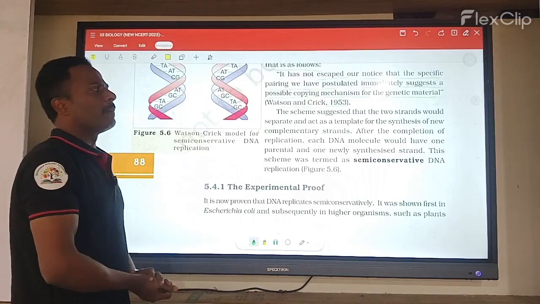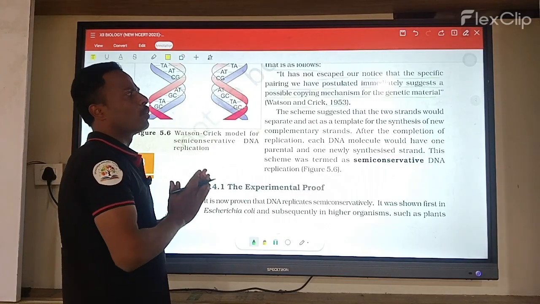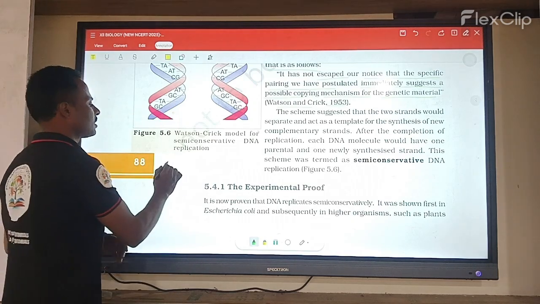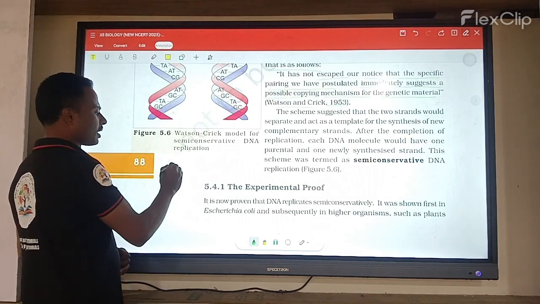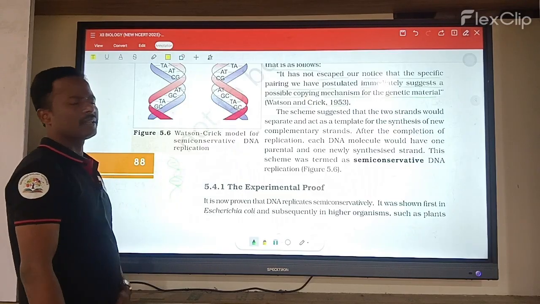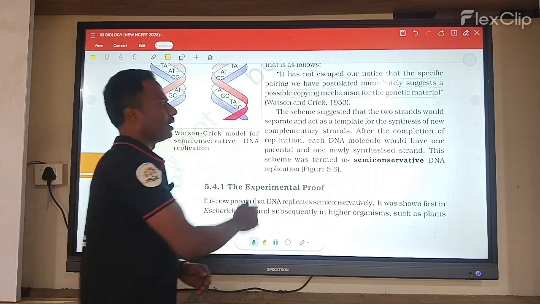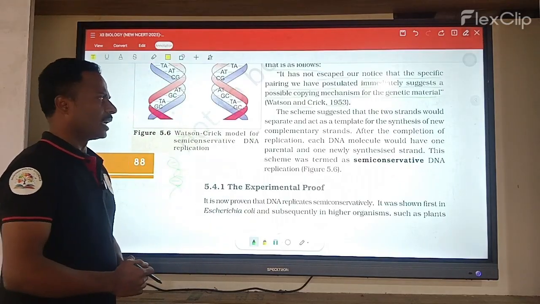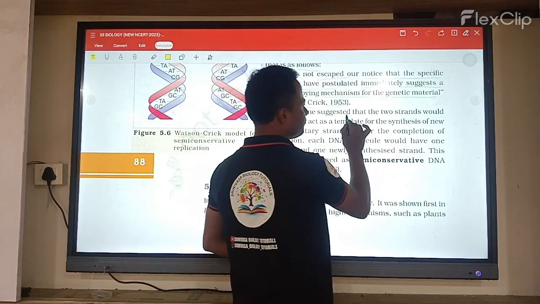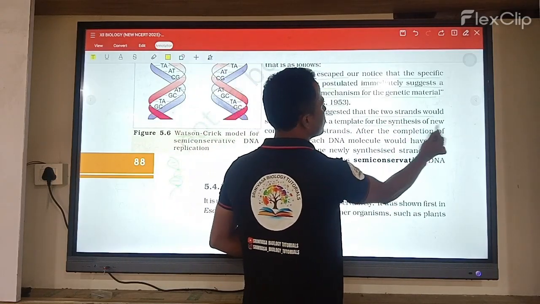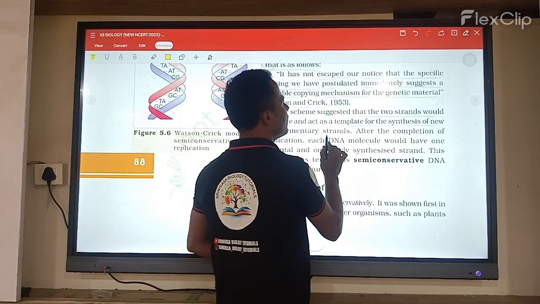The pairing suggested a possible copying of genetic information. Here, for example, there is an RNA strand, and on this strand a complementary DNA strand is made. The scheme suggested that the two strands would separate, and each would act as a template for the synthesis of a new complementary strand.